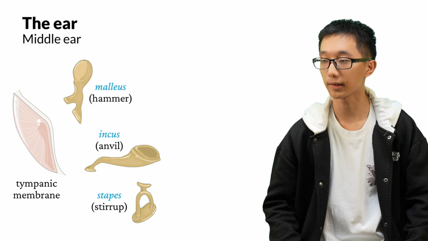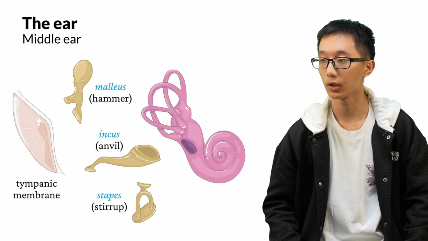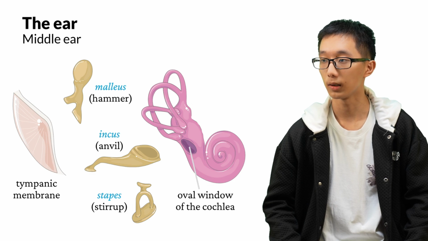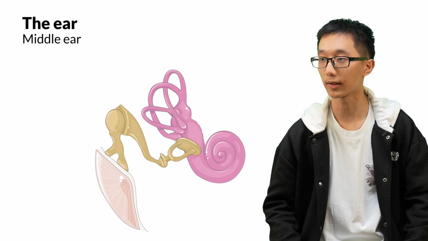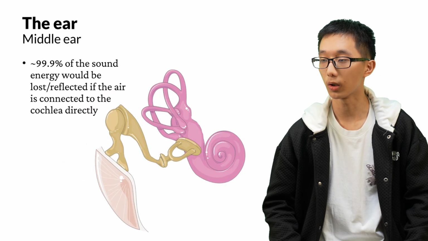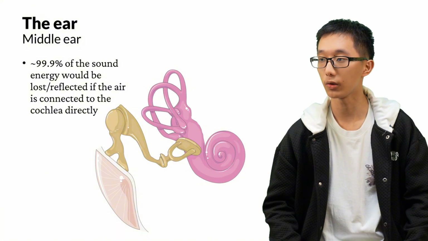The stapes has a flat end that is connected to a window on the cochlea, part of the inner ear. This window is called the oval window. Let's assemble them together, and we get the picture of the middle ear. What would happen if there were no ossicles? If we connected the tympanic membrane directly to the oval window, then about 99.9% of the sound energy would be lost or reflected if the air is connected to the cochlea directly.